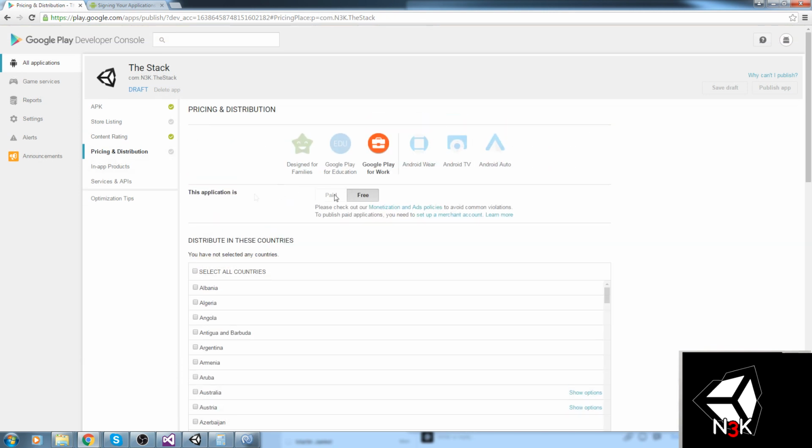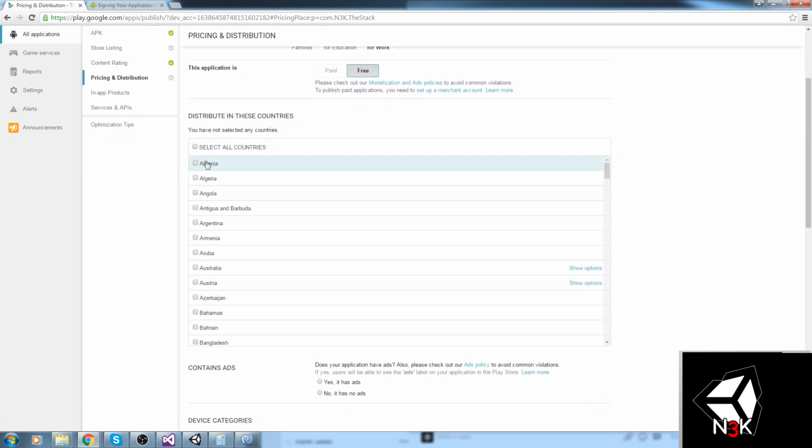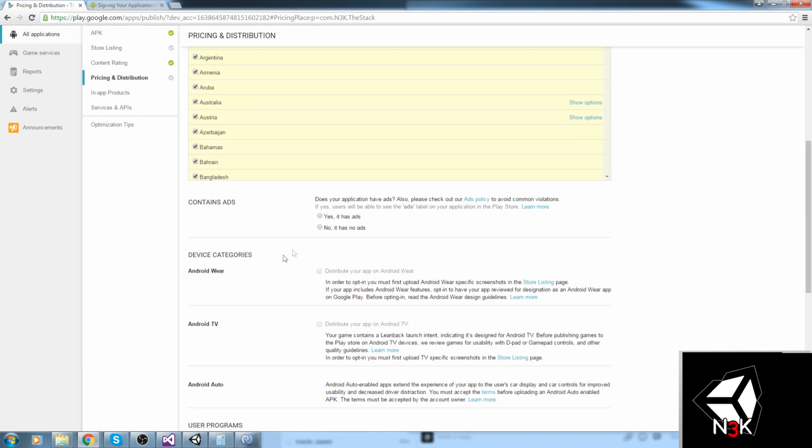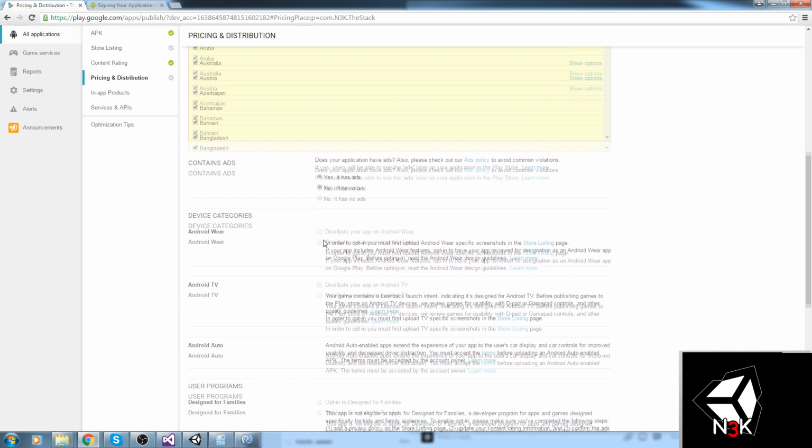Pricing and distribution. This application is free. It is for Google Play, for work, I guess. And it is available in pretty much all the countries. Why not? And we're going to say it contains ads. It does not right now, but we're going to say that it does because we plan on adding some in the future.